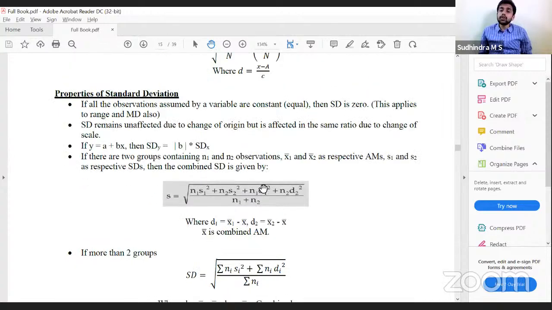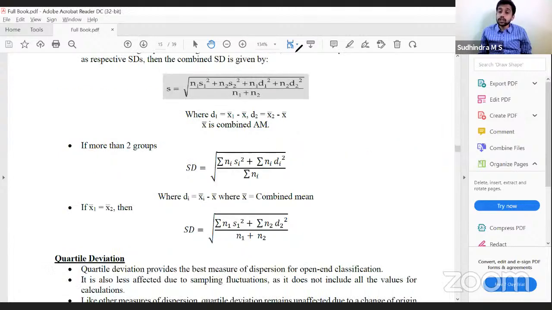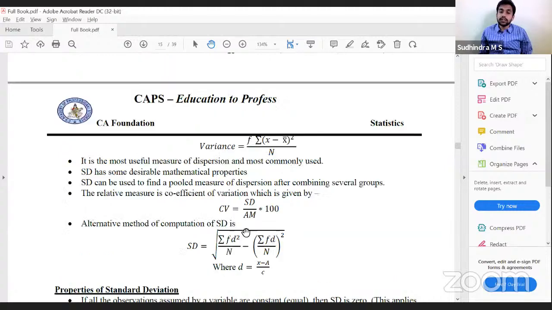Now, what if the two arithmetic means are equal? If x1 bar is equal to x2 bar, then d1 and d2 will be zero. Correct. Therefore, the formula will be the square root of n1 s1 square plus n2 s2 square divided by n1 plus n2. So this part will not be there. This is the standard deviation. Any doubts in this?